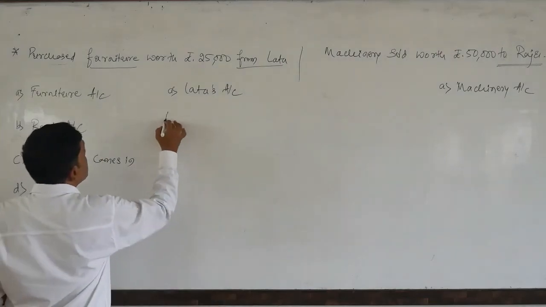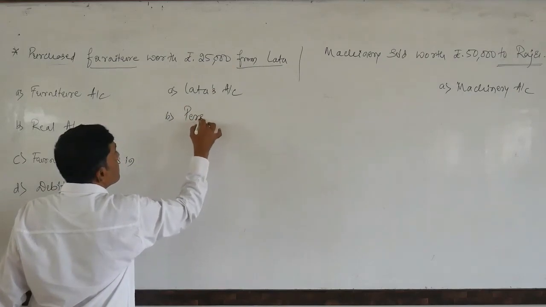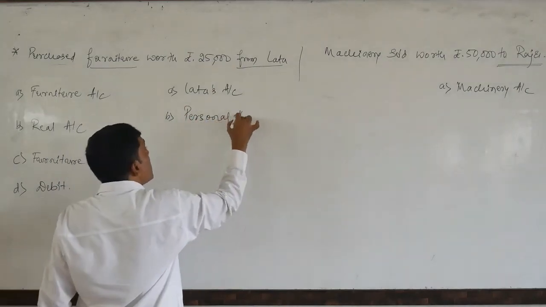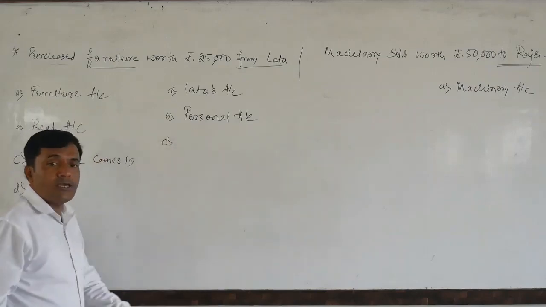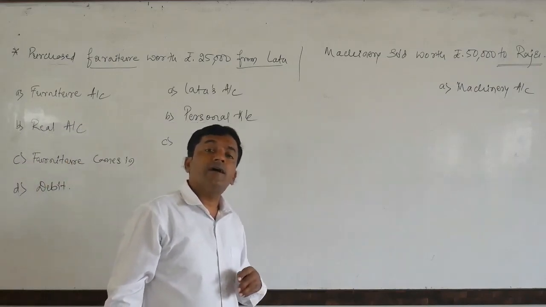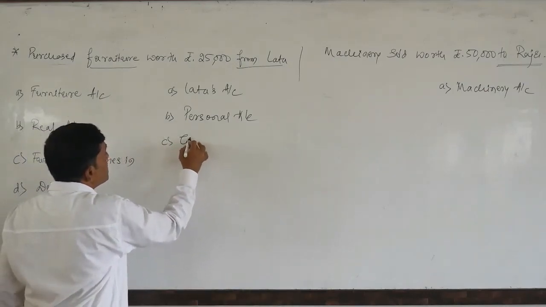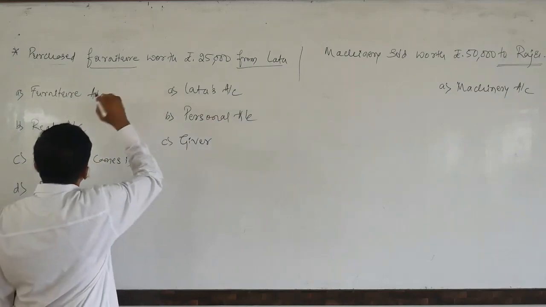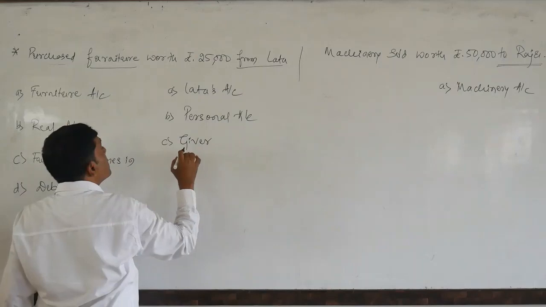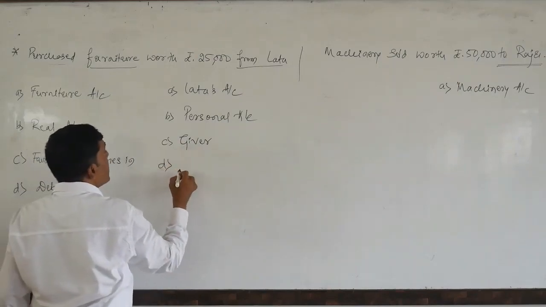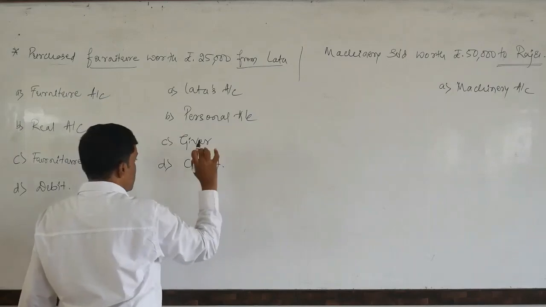So now, look at the Lata. She comes under personal account. As per the personal account, debit the receiver and credit the giver. Here Lata is the giver. She has given the furniture to us. So that is the reason Lata is the giver. So we need to credit the Lata's account as per personal account.